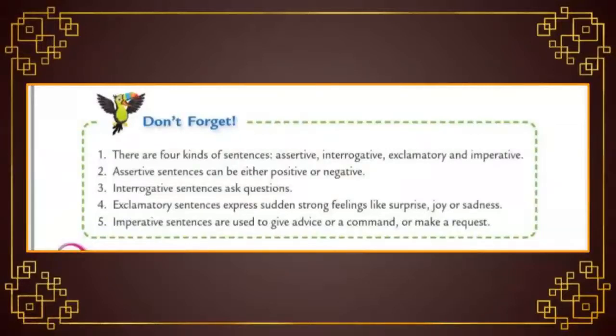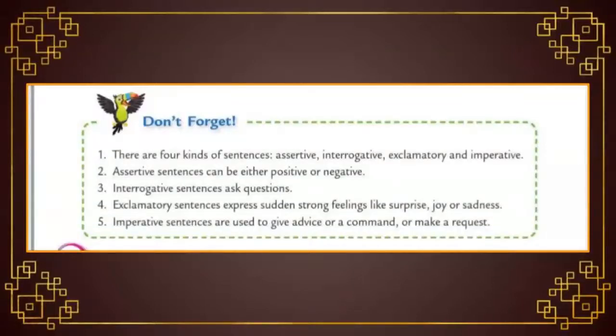Students, now we came to an end. That means recap corner. Today we have seen a new chapter in grammar, that is kinds of sentences. Okay, what do you mean by sentence? A sentence is a group of words that make a complete and meaningful sentence. It starts with a capital letter and ends with some punctuation marks like a question mark, full stop or exclamation mark. And one more thing, a sentence requires one subject and one verb. The 4 main kinds of sentences are assertive or declarative sentence, interrogative sentence, imperative sentence and exclamatory sentence.